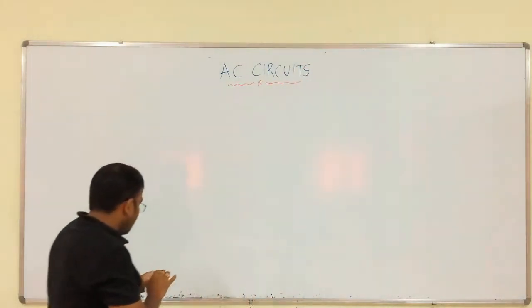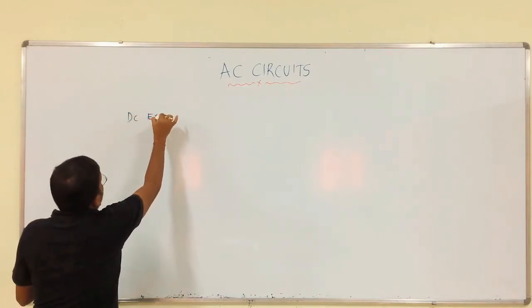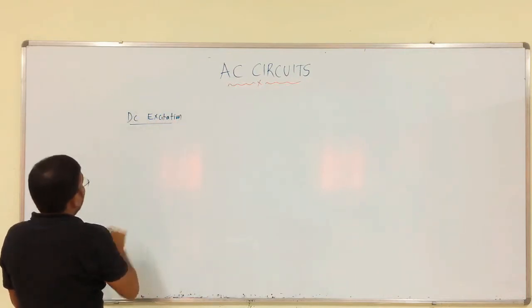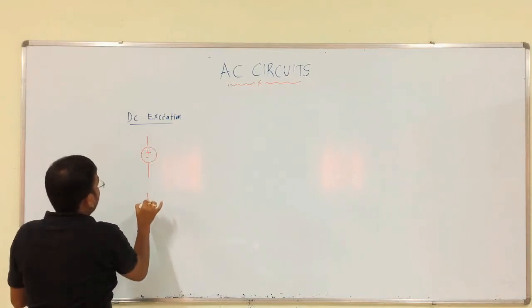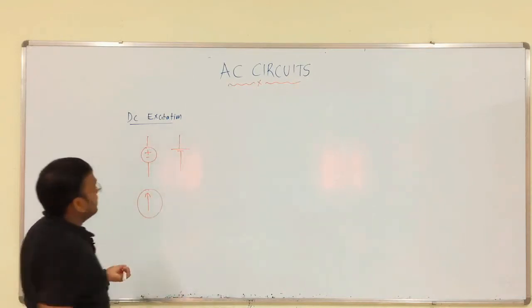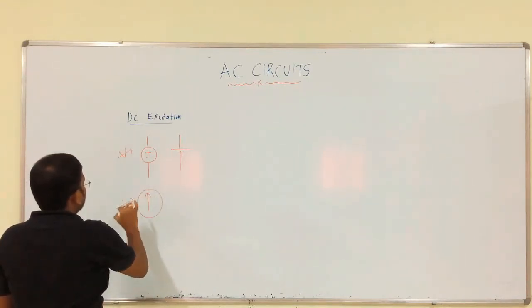So, in case of DC circuits, we are providing DC excitation, that is, independent voltage sources and independent current sources, like this. This is a voltage source, this is a current source.